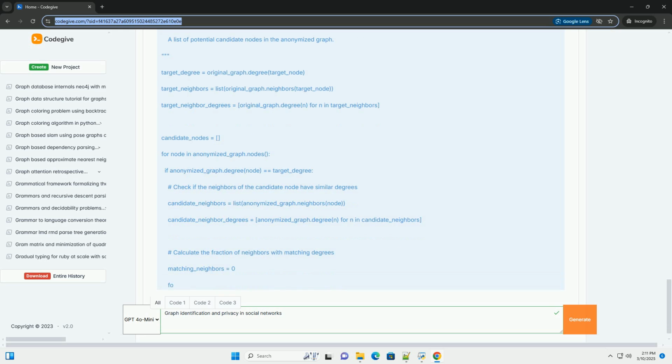4. Privacy-preserving techniques for social networks. Several techniques are used to protect the privacy of users in social networks while still allowing for data analysis and research. These techniques aim to reduce the risk of re-identification and attribute inference.